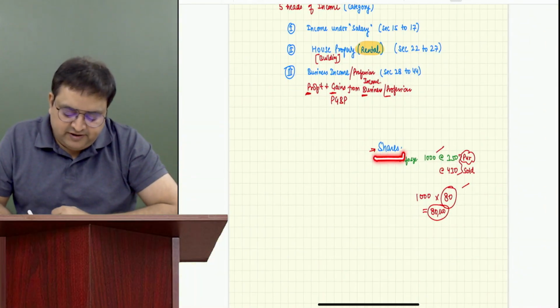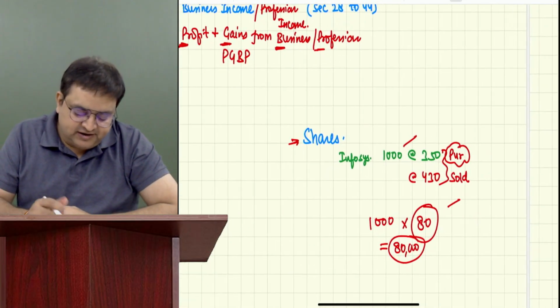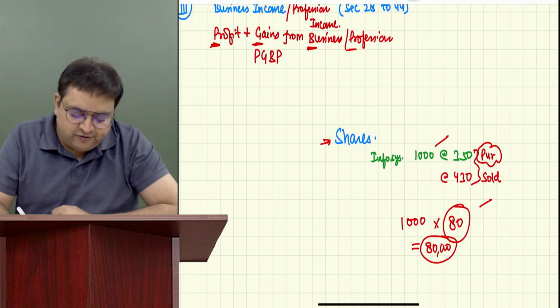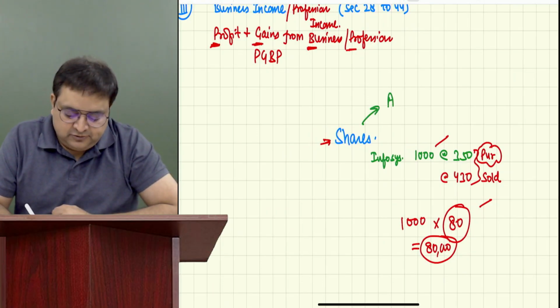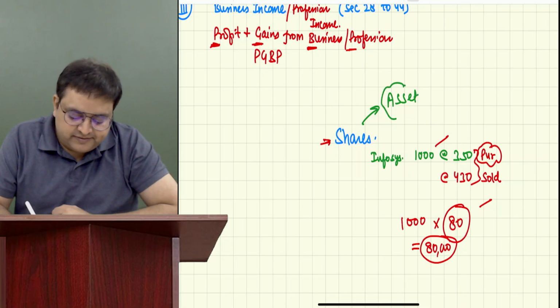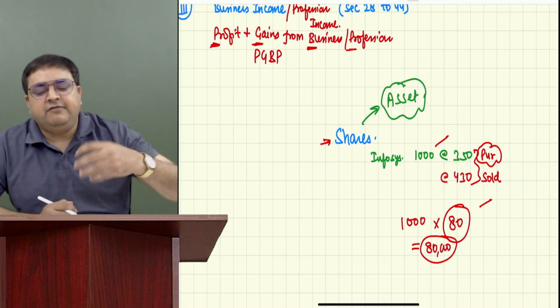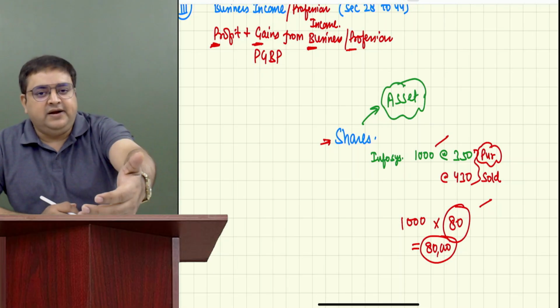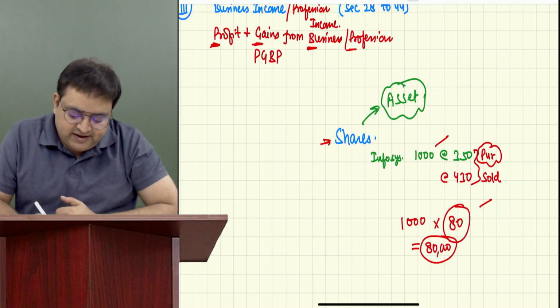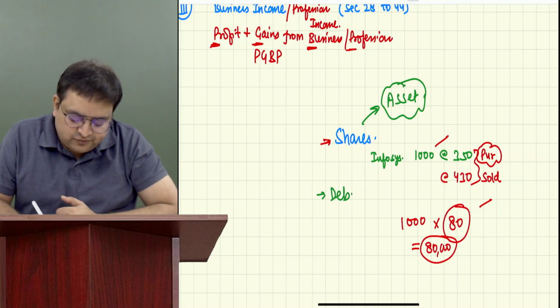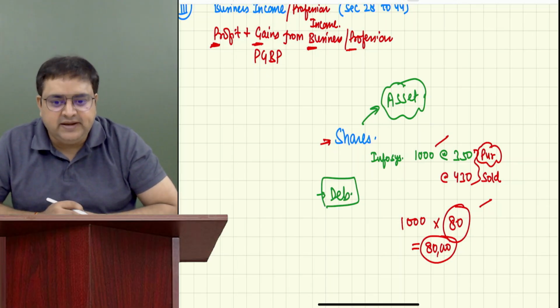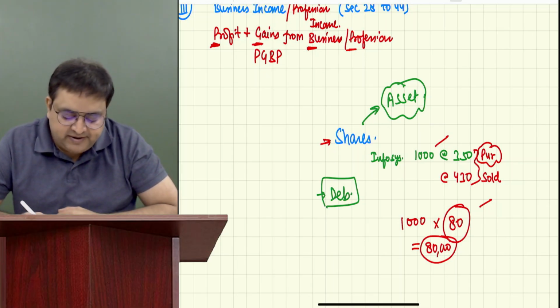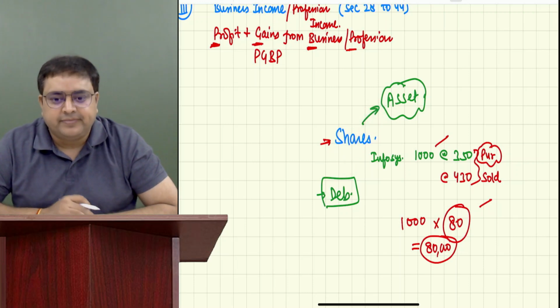So whenever you sell your shares, what are shares for her, Srinidhi? Is it a liability for her or an asset for her? It's an investment, so it's an asset for her. Right? Whenever we purchase shares, it is our investment, it is our asset. Same way, can she purchase debentures also? Yes. She has sold debentures, she has made some money. What is a debenture for her? Debenture is an asset for her.